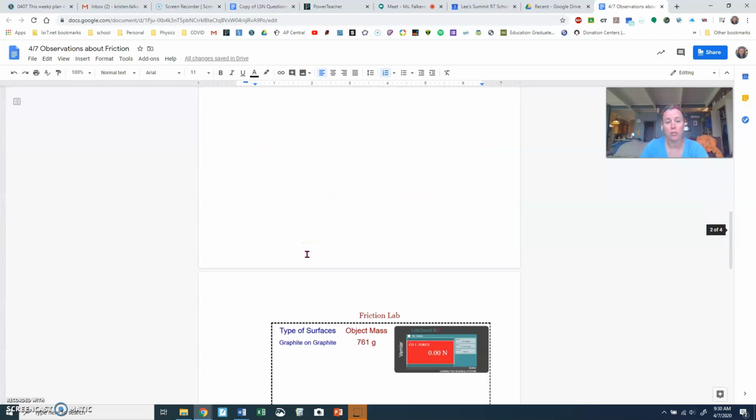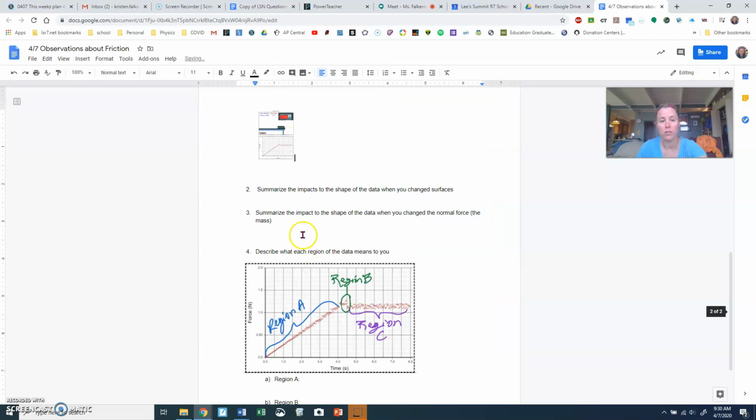3 different trials and take a screenshot of the results. Okay? Things I want you to do with the results, so I'm going to just delete those. First, summarize the impacts of the shape of the data. This is the data when you changed surface types. I just want you to see, are there any changes as far as the slope, maybe, maybe not, the time, the force, etc. Second, I want you to summarize the impact of the shape of the data when you changed the normal force or the mass.